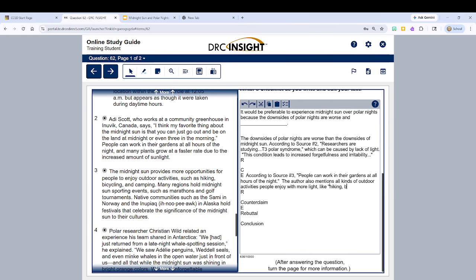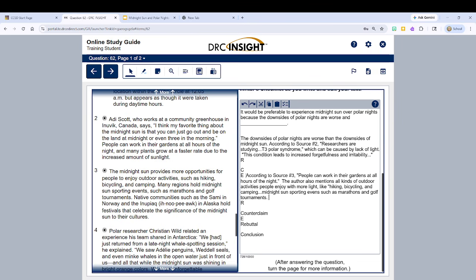Unfortunately, you do have to type it in. Can't copy and paste from the articles. Okay, you could use your dot here and say midnight, kind of skip a little of that passage. Sun sporting events, such as marathons and golf tournaments.